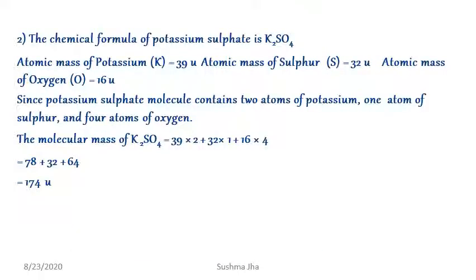Similarly, the chemical formula of potassium sulfate is K2SO4. The atomic mass of potassium is 39, sulfur is 32, and oxygen is 16. Now to obtain the molecular mass of K2SO4, we calculate K2: 39 into 2, S is 1: 32 into 1, and oxygen is 4: 16 into 4. So it comes to 174 units.